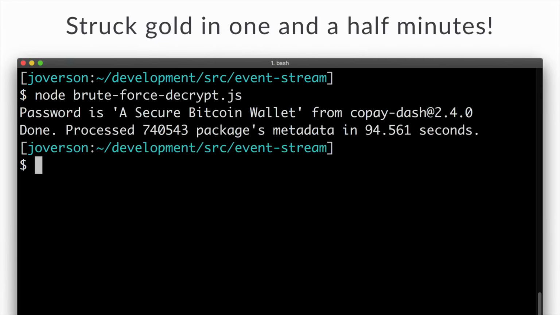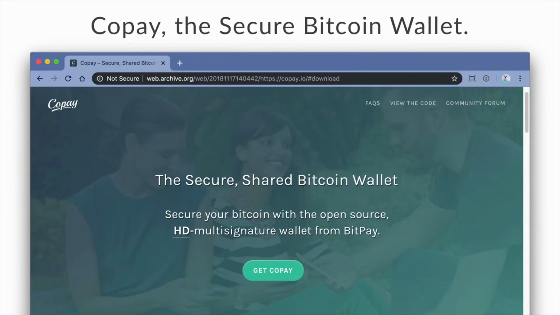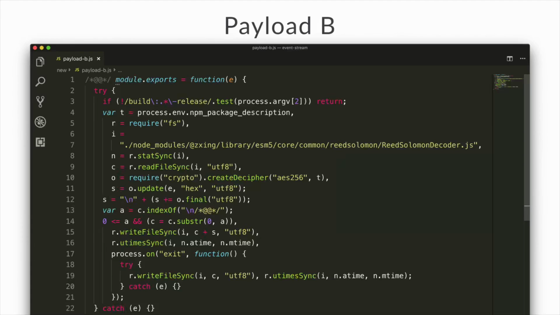And the password was from the package copay-dash. Copay, for anyone who's up to speed on crypto, is a secure Bitcoin wallet where you can store your Bitcoins and protect them from hackers. So now we know our target, and now we can decrypt our payload B.